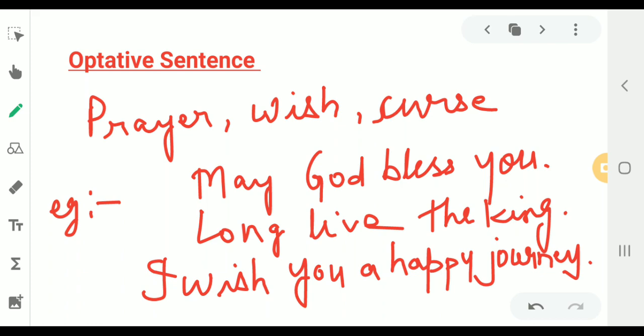Hope these examples have made you understand the types of sentences along with the examples clear.